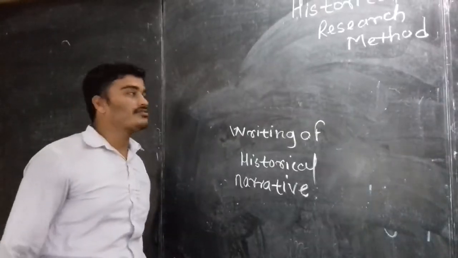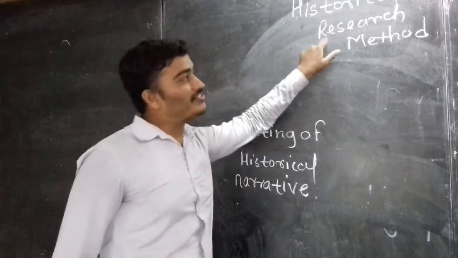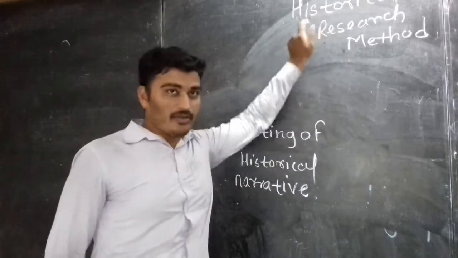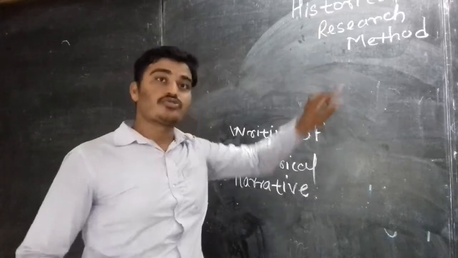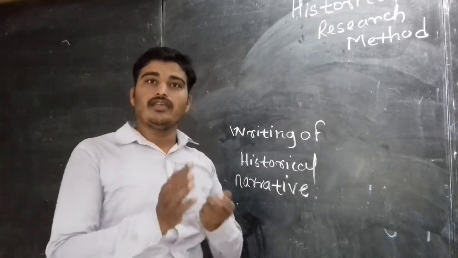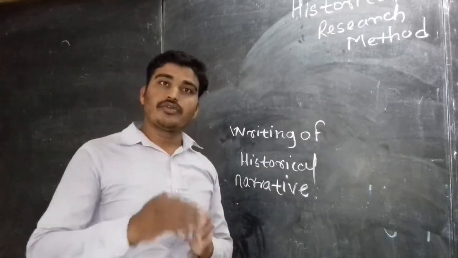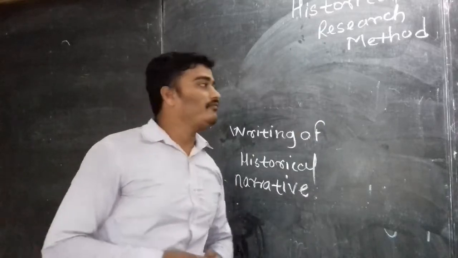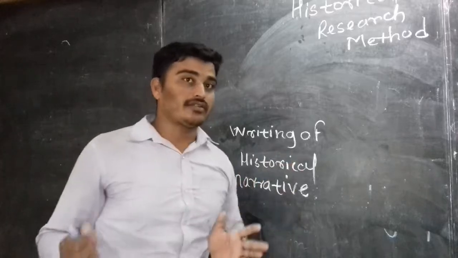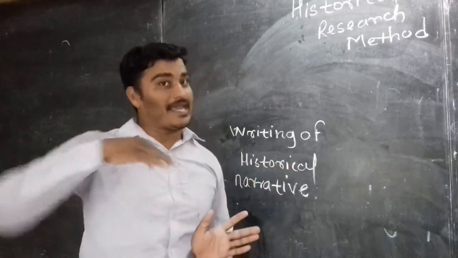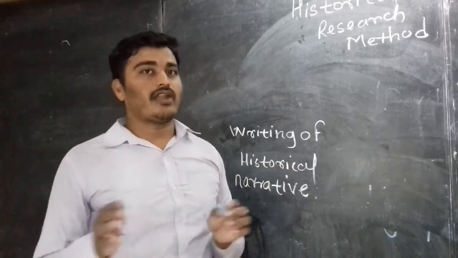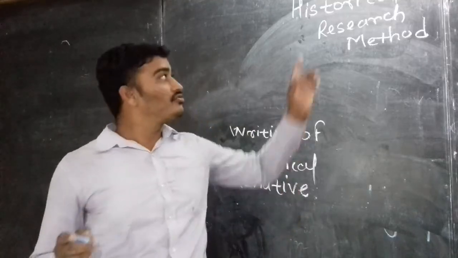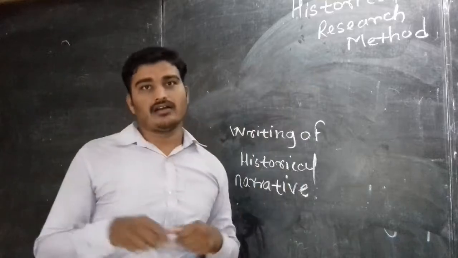Okay students, we are now going to see the historical research method. Which method? Historiography. So about this we are going to learn now. If any person or author is going to write or narrate the information in written form, on what base must he write the book, and based on which sources can he use this method and narrate the book?